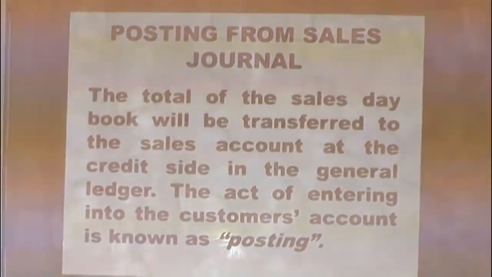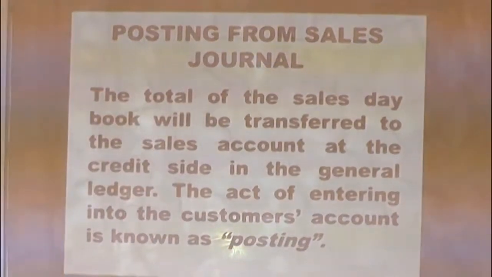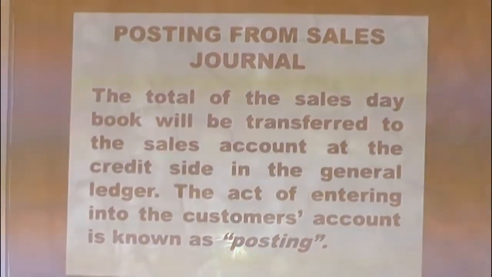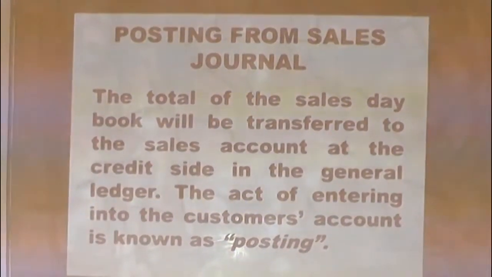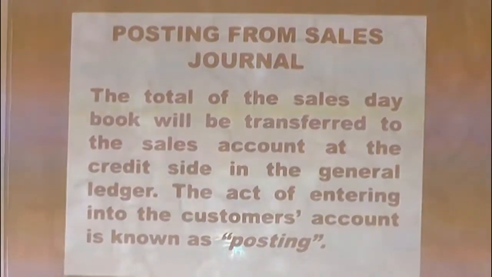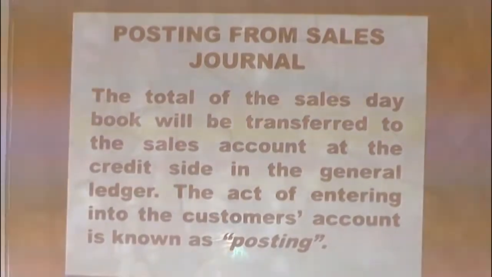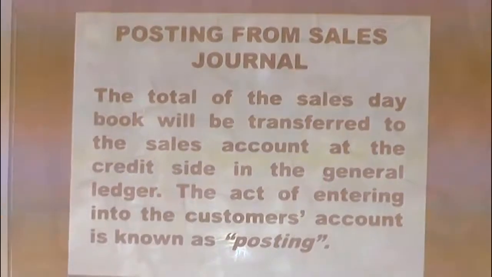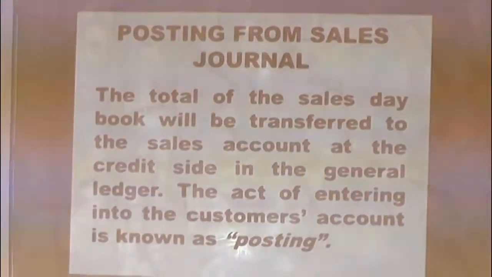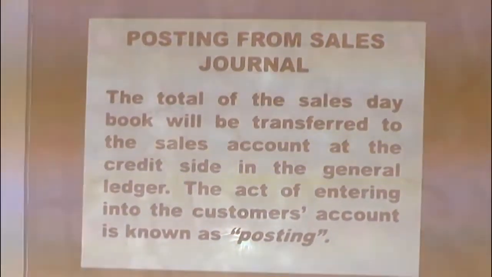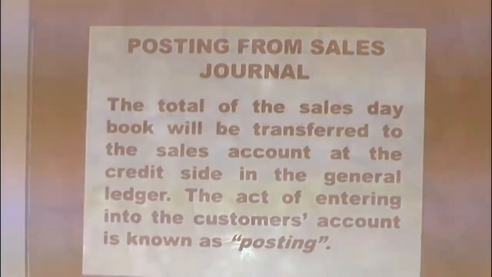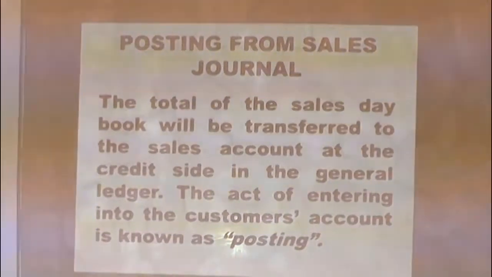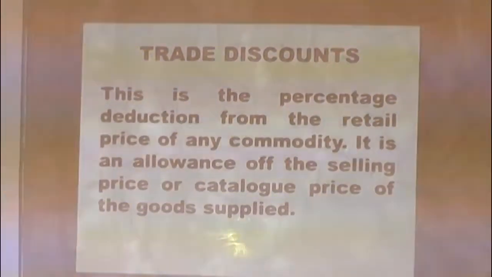The total sales that is made on credit will be transferred to the credit side of the general ledger, that is the sales account. The act of entering into the customer's account is known as posting. Don't forget, the process by which a transaction is entered in a customer's account is known as posting.